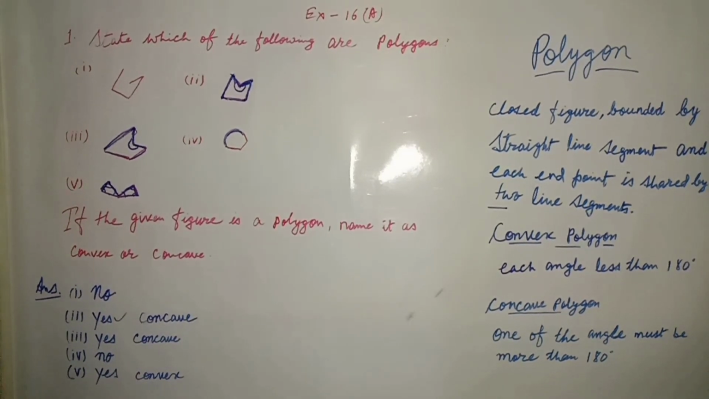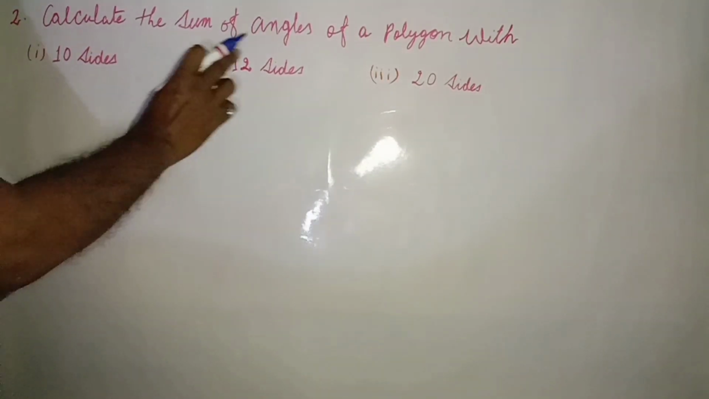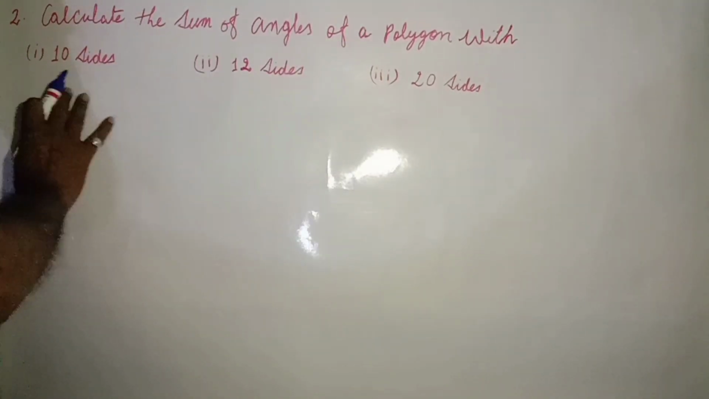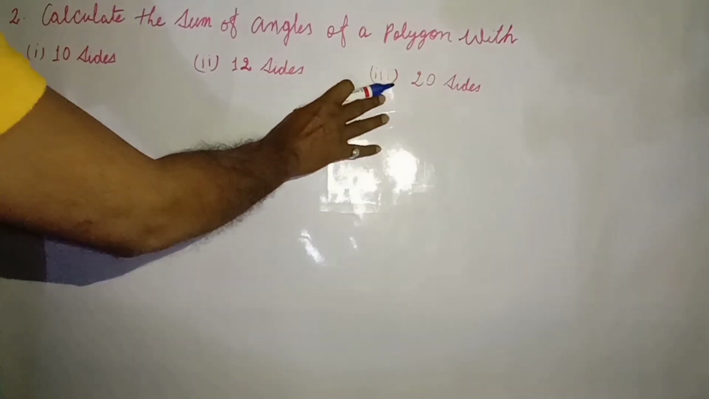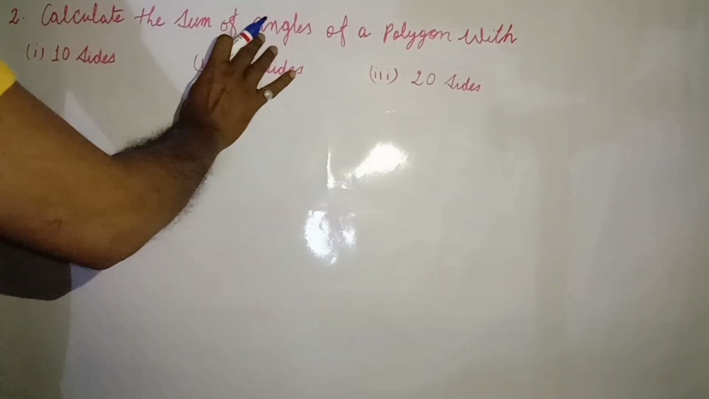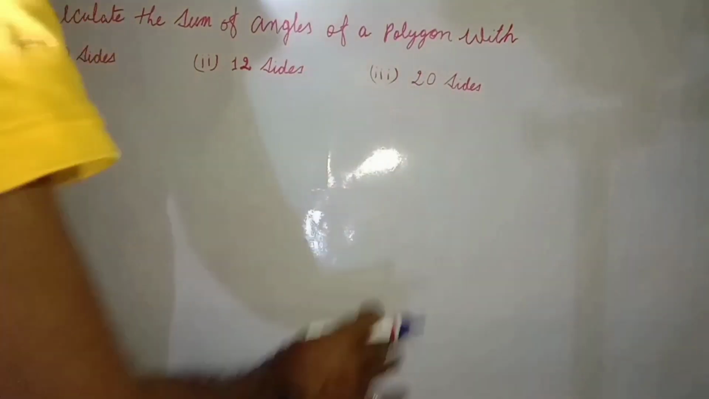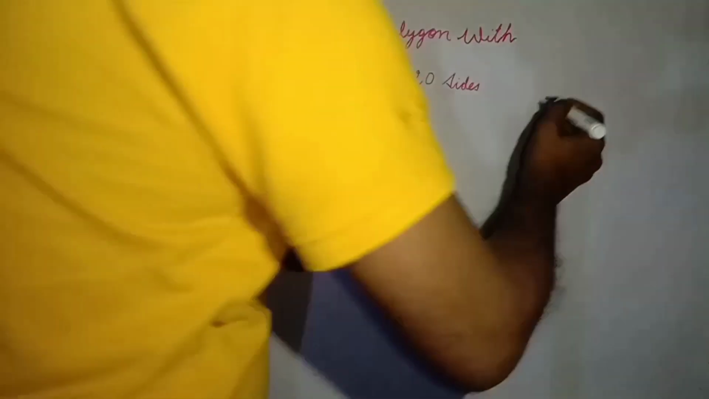Understood? Okay. Now I have taken question number 2, that is: calculate the sum of angles of a polygon with 10 sides, 12 sides and 20 sides. Here is the sum of angles. First we must know how to find the sum of angles of a polygon. Let me draw a polygon of any number of sides like this one.